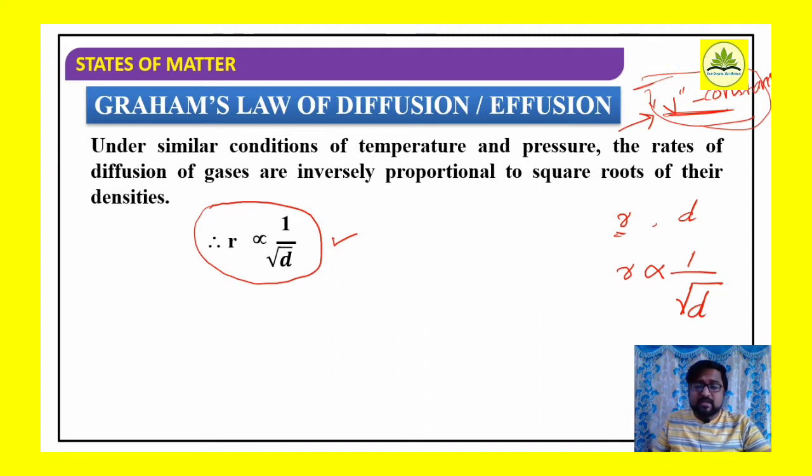If you consider two gases, R1, R2 are the rates of diffusion and D1, D2 their respective densities. For three gases, R1, R2, R3 are rates of diffusion and D1, D2, D3 are densities. Generally, the rate of diffusion is inversely proportional to the square root of the density of a gas.